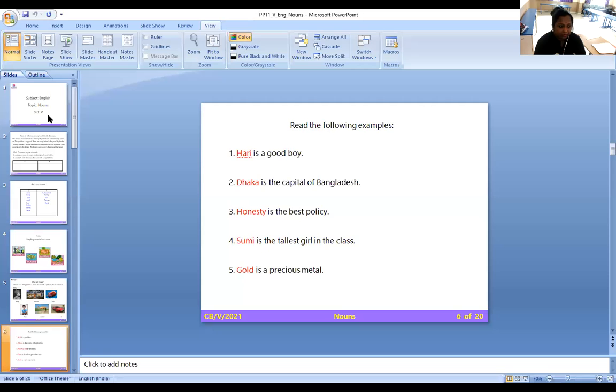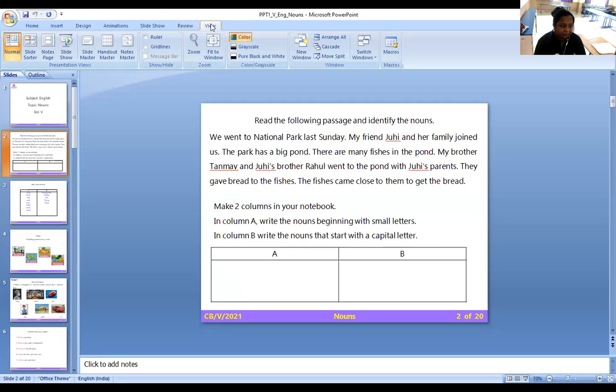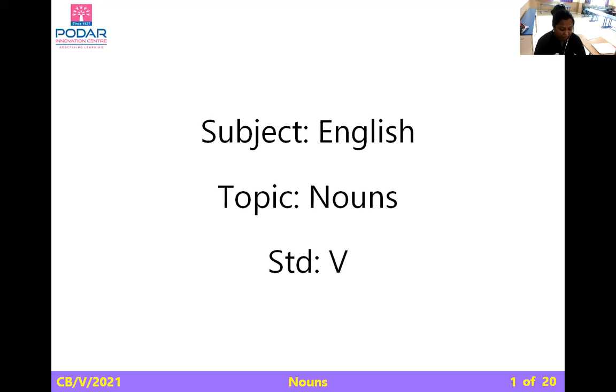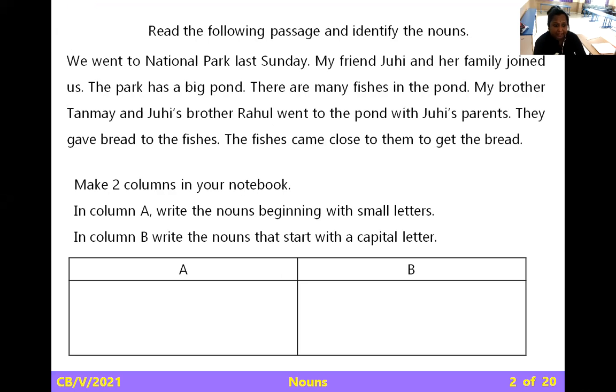So I'm not going to waste much time. I want to share my screen with you all. Let's just revise our topic, revise our memories. I want to show a slideshow. Okay, students, see there is a passage given to you to read and solve. How are you going to solve? It is just to revise your memories.